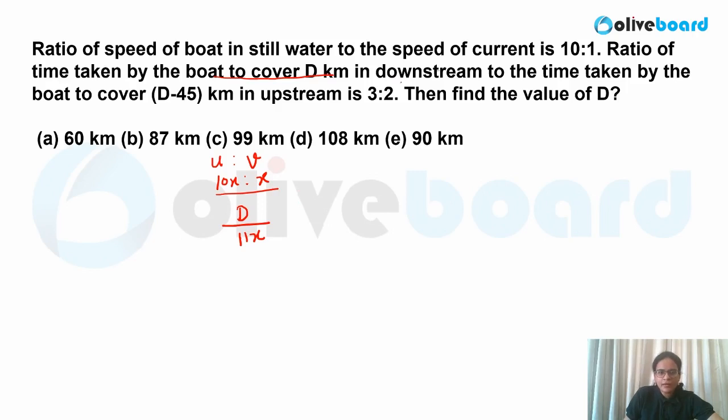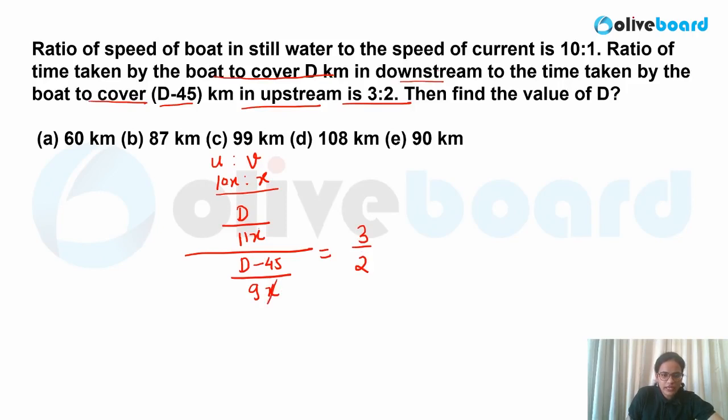Now this is what is given in your question. The time taken by the boat to cover d downstream is to the time to cover d minus 45 kilometer upstream. They have given you the ratio over here. So let me write down how much time it will take to cover d minus 45 upstream. Upstream speed means 10x minus x, so I have to write 9x over here. This is equal to 3/2.